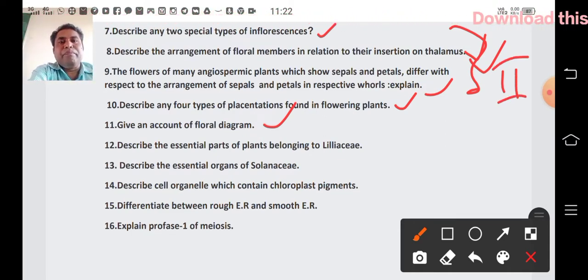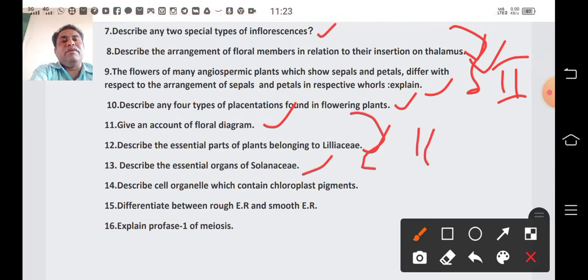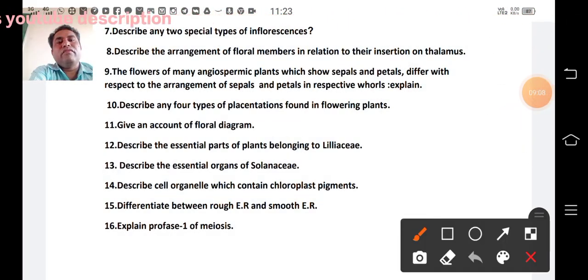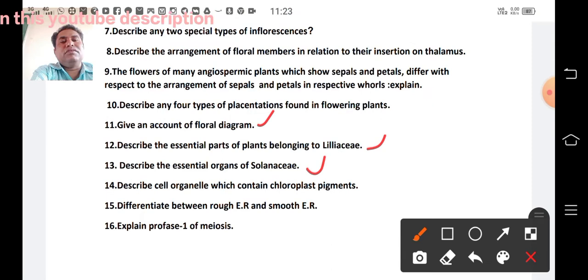Next, go to the 11th one, give an account of floral diagram. 12th one, describe the essential parts of plants belonging to Liliaceae. Describe the essential organs of Solanaceae. So 11, 12, 13 are present in the fourth unit. The 11th question, 12th question and 13th question are present in the fourth unit.